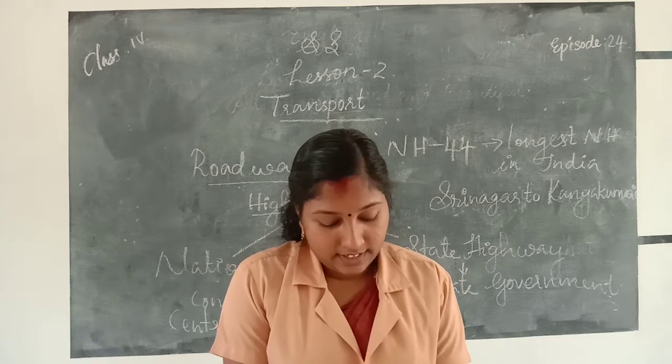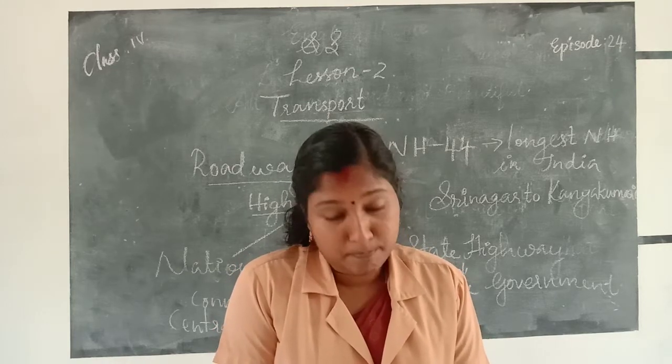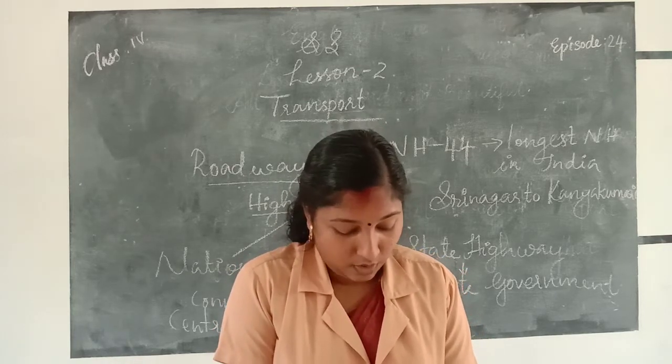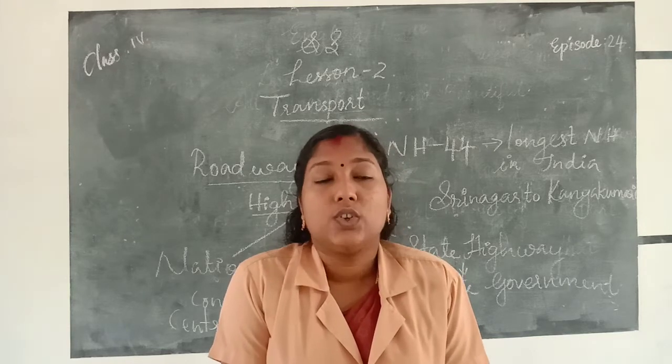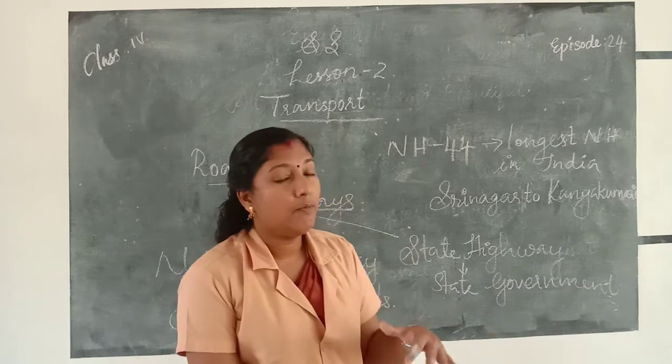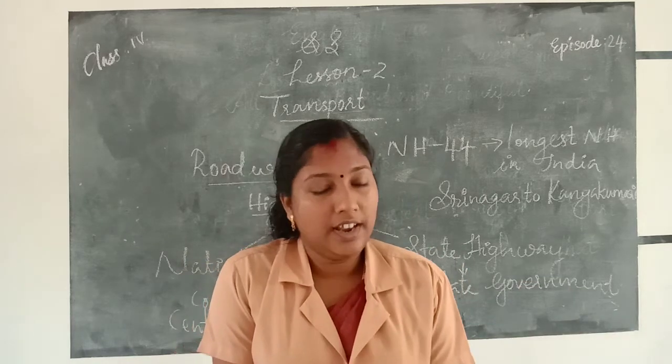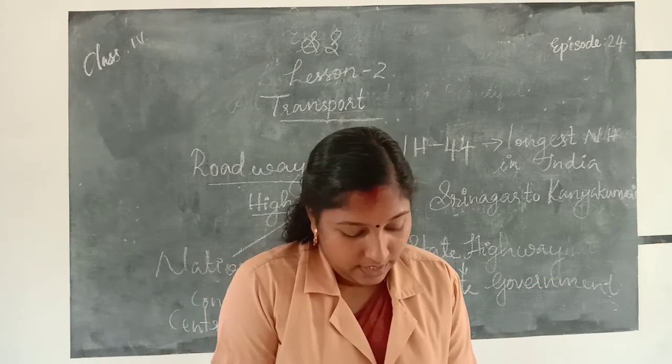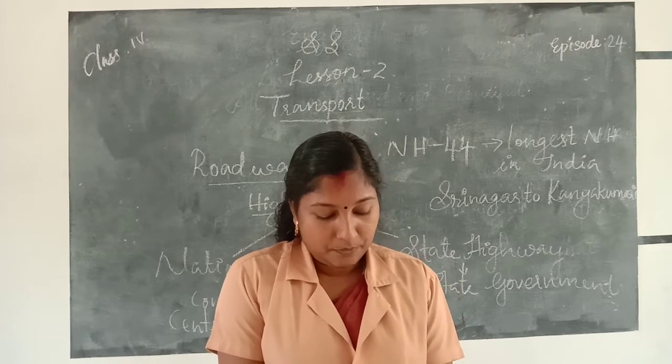So that is considered as a road built over a river bridge, to travel from one place to another.